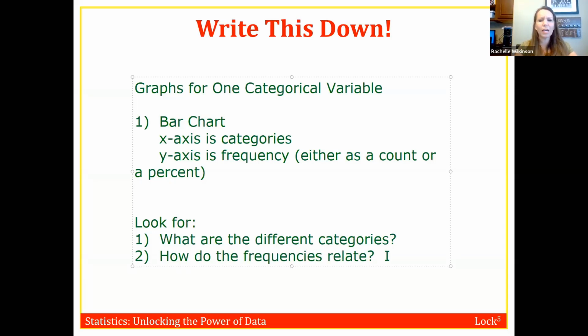In other words, which one had the most, which one had the least, were they similar to each other, were they different to each other? That's the kind of thing that we're looking for. So which category had the most, which had the least.